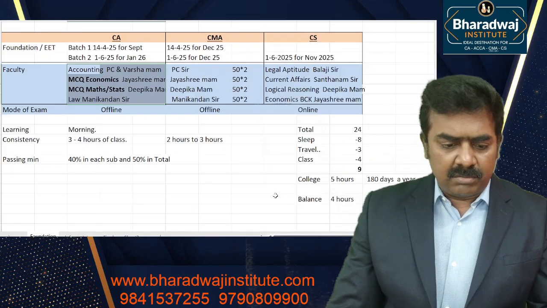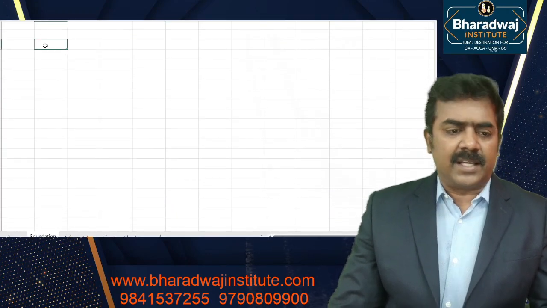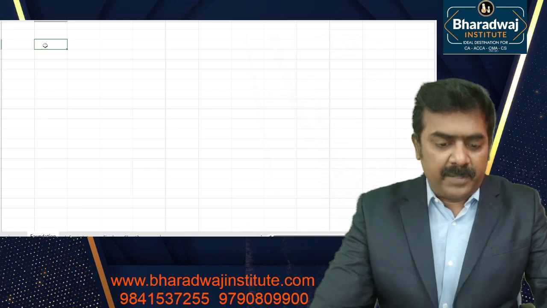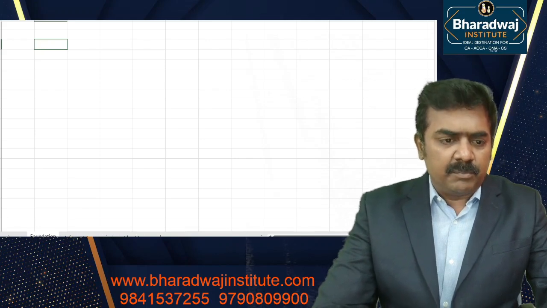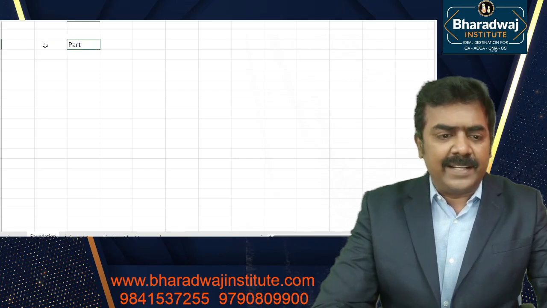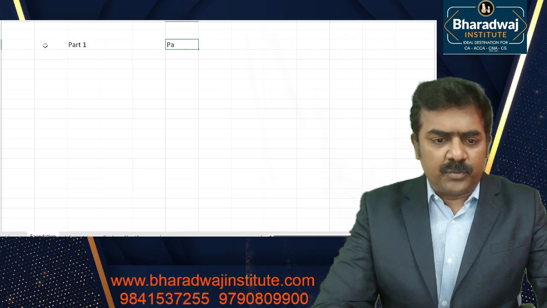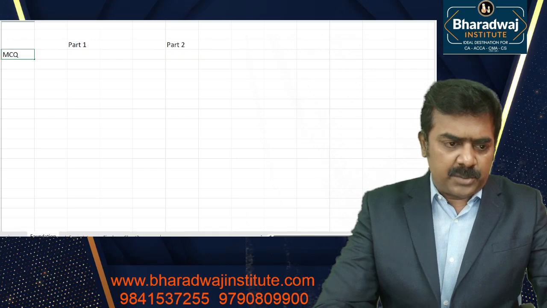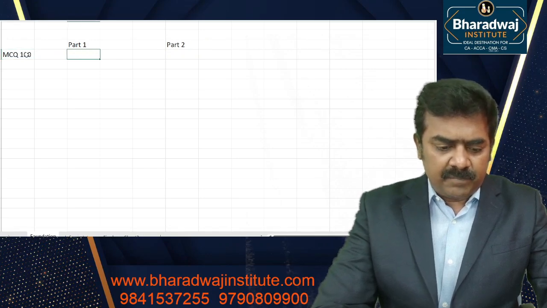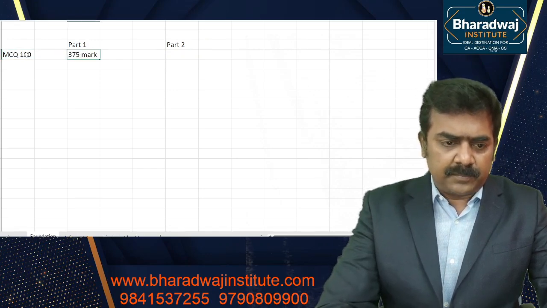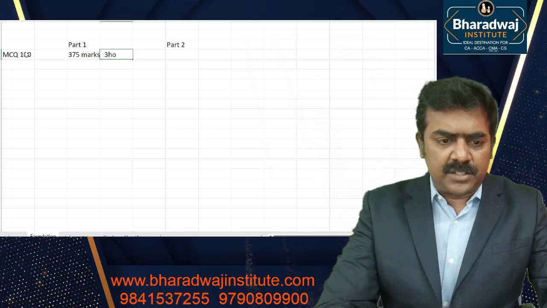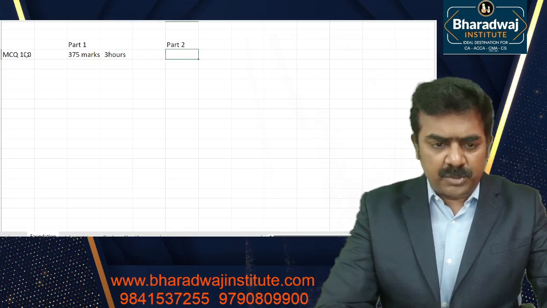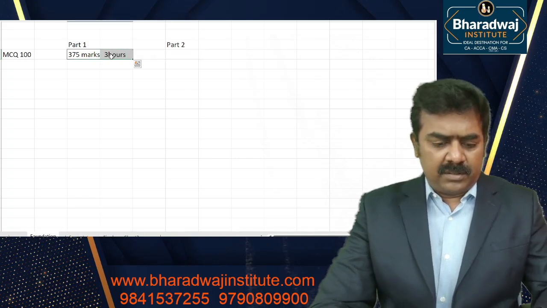Now coming to the CMA exams, how will the exam be? The exam will be Part 1 or Part 2. You can take it in any order, but we recommend you go for Part 1 first, then Part 2 next. Multiple choice questions, 100 questions, 375 marks, for 3 hours duration. In Part 2 also the same pattern will continue.